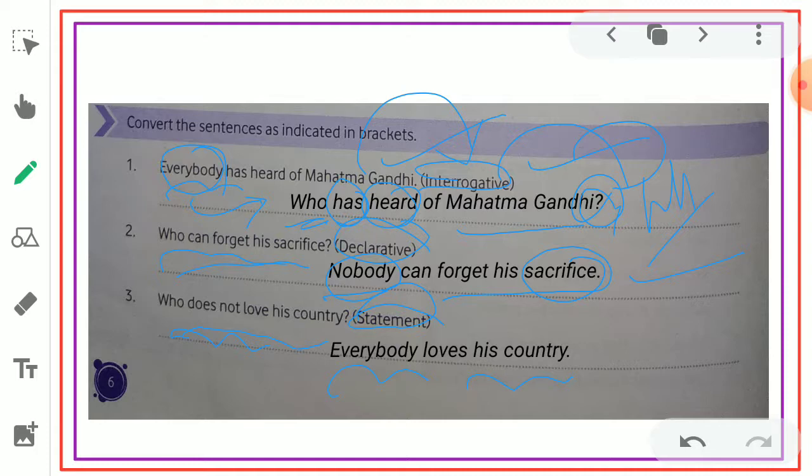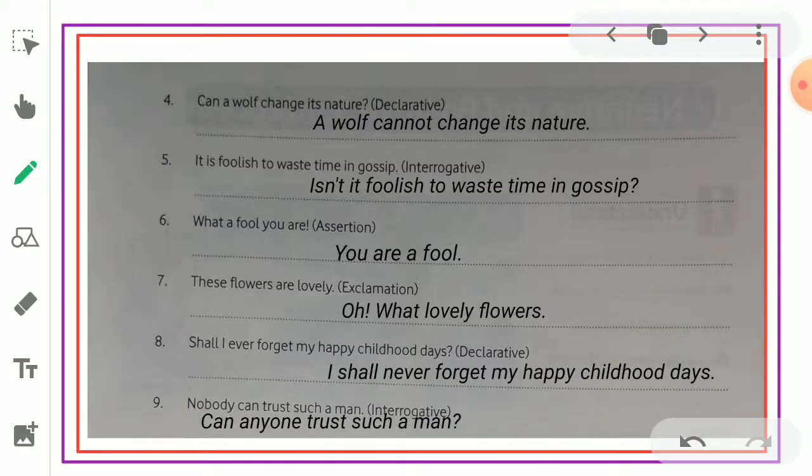Because each and everybody loves. So we can convert this sentence from interrogative into declarative by writing everybody loves his country, nobody hates, like that. Next, can a wolf change its nature? It is given in the form of a yes or no question. So that is nothing but interrogative.